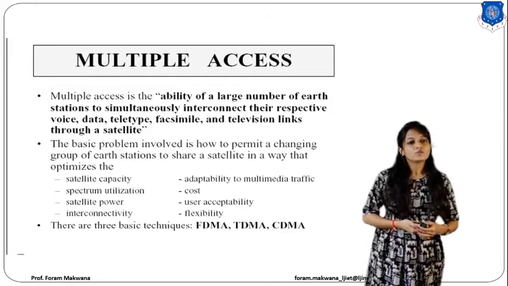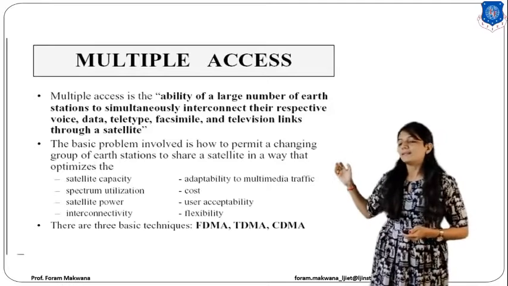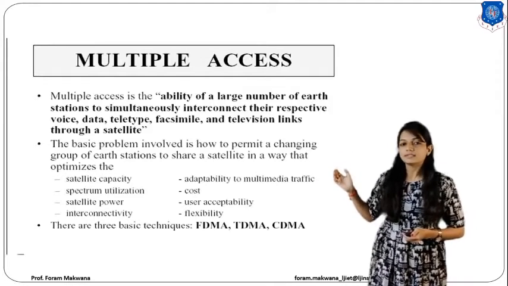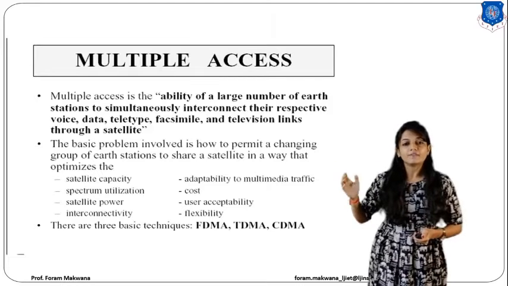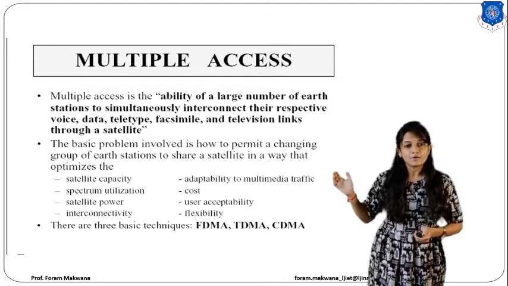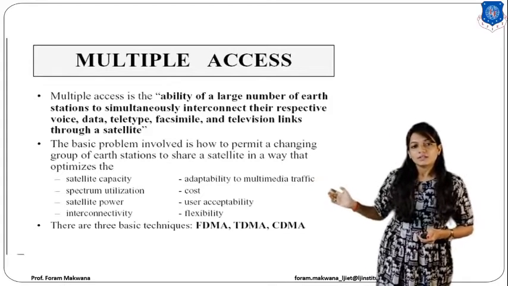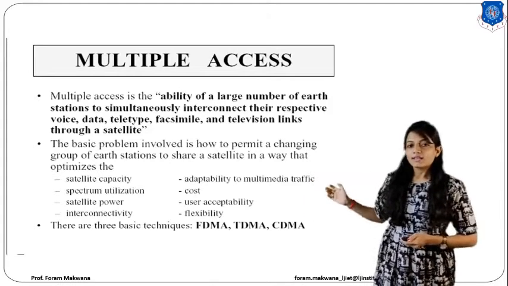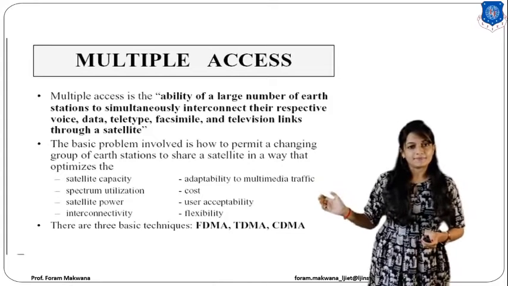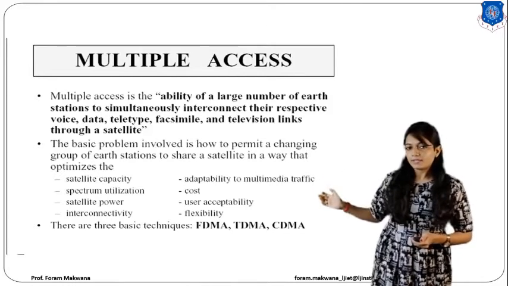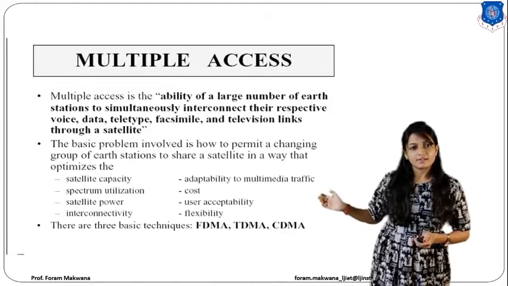Alright? So, what are the basic problems which are involved in sharing a frequency band? First of all, satellite capacity. What does it mean? It allows the adaptability to multimedia traffic.